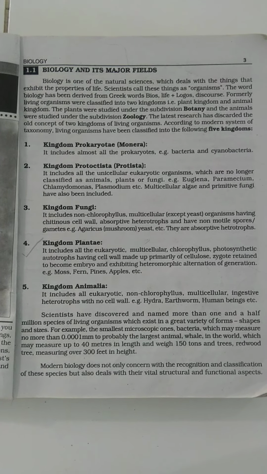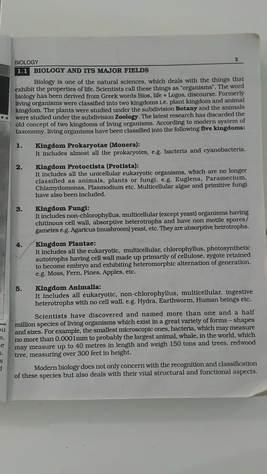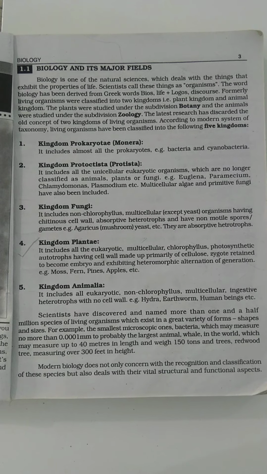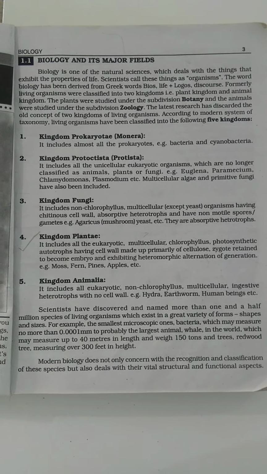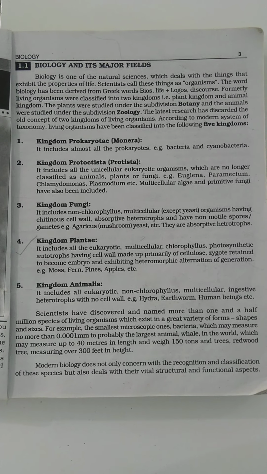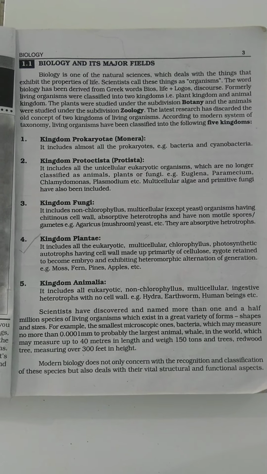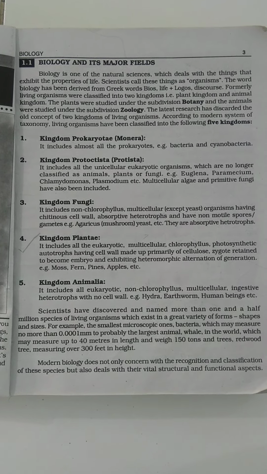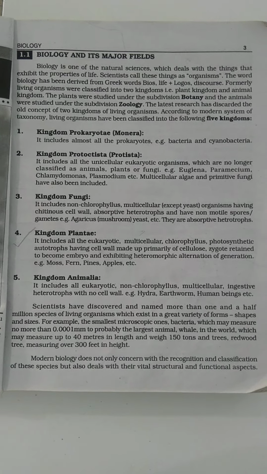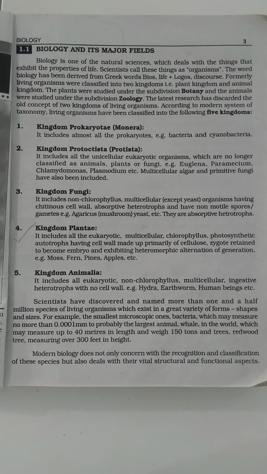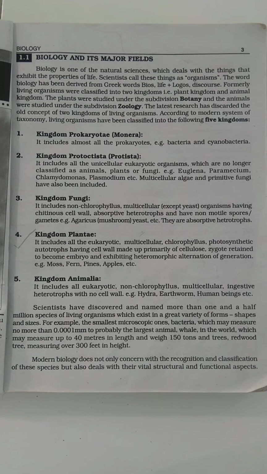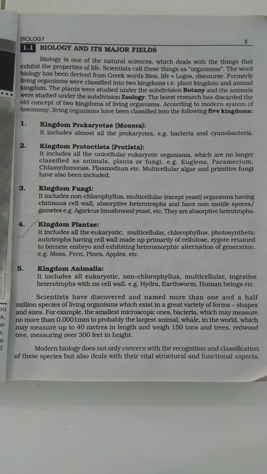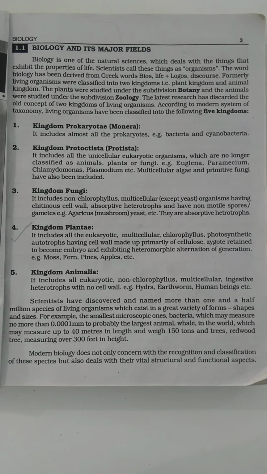In fact, recent scientists have proposed more than five kingdoms, but we stick to the five kingdoms because we are still studying the five kingdom system in the FSc I section. Recent research shows that the five kingdom system is the old system, and now there are more than five kingdoms described by various scientists. You can Google them and observe how many kingdoms have been proposed by various scientists in the recent era.